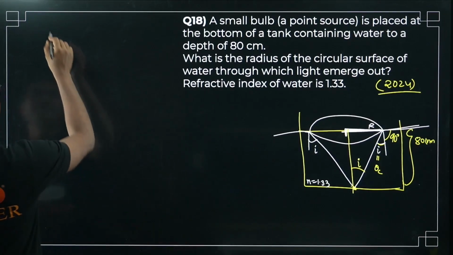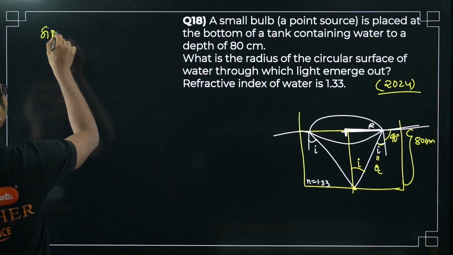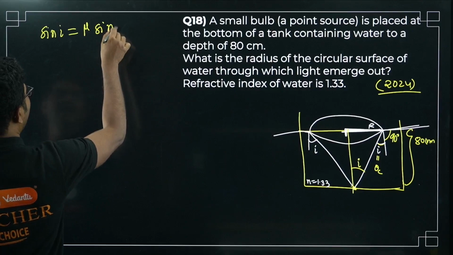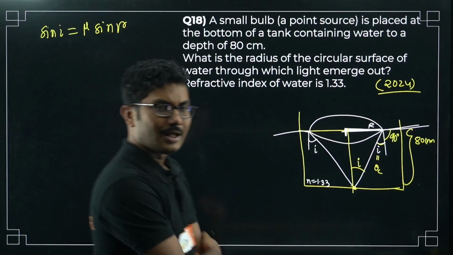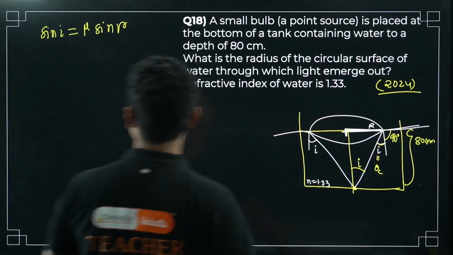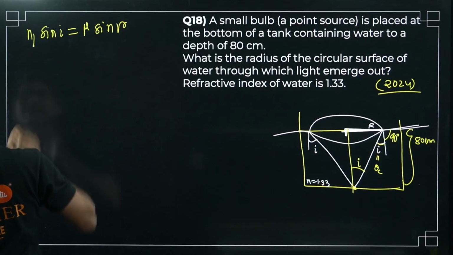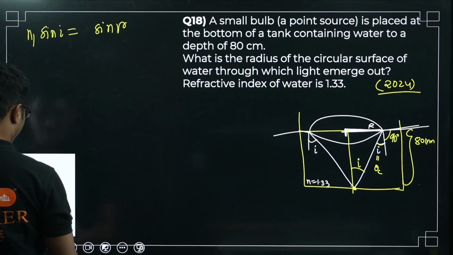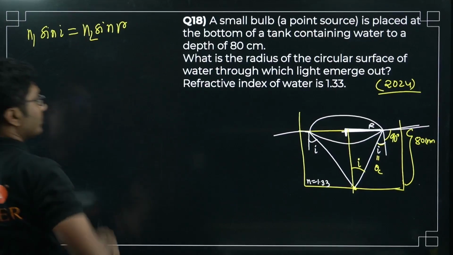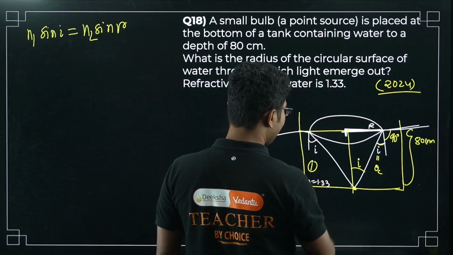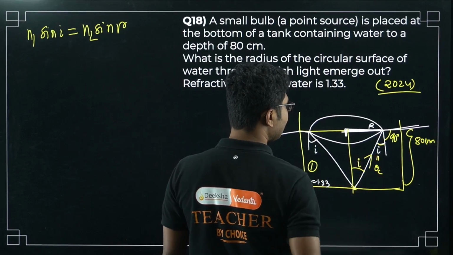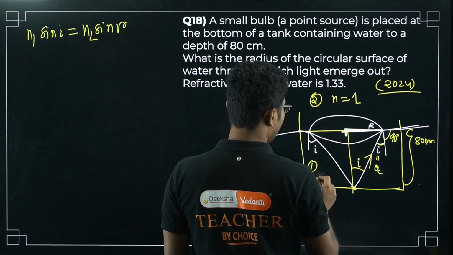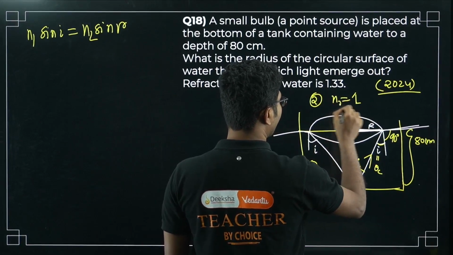We know from Snell's law, n1 sin I equals n2 sin R. That will be easier. Here n1 is the first medium, because light is coming from here, traveling in this direction. This is the second medium, air, that is n equal to 1. So this is n1, this is n2.